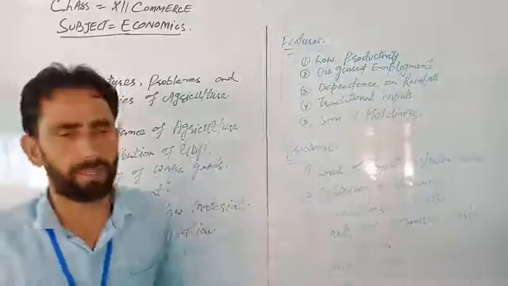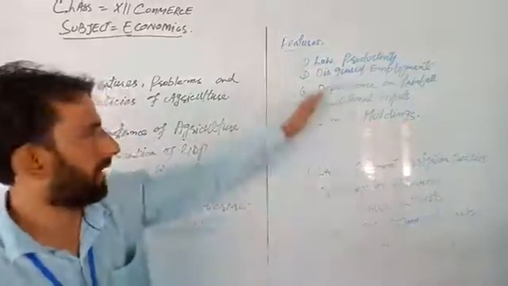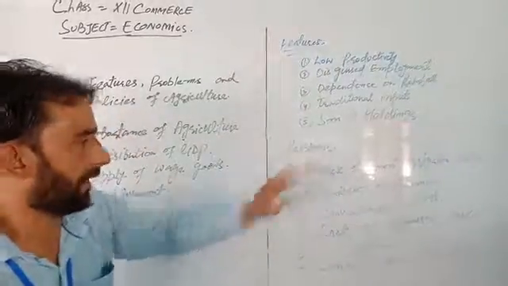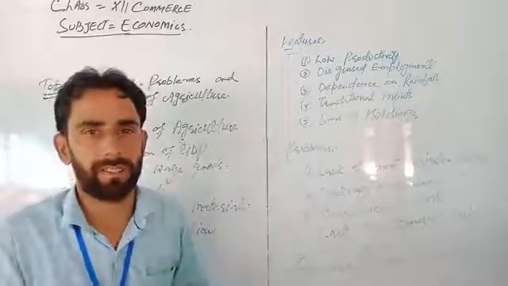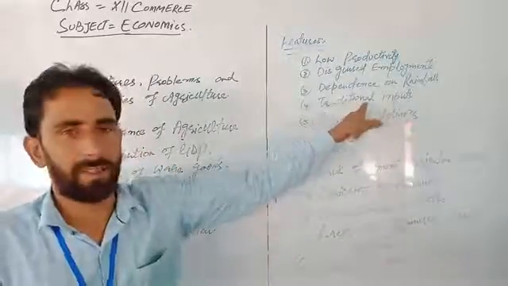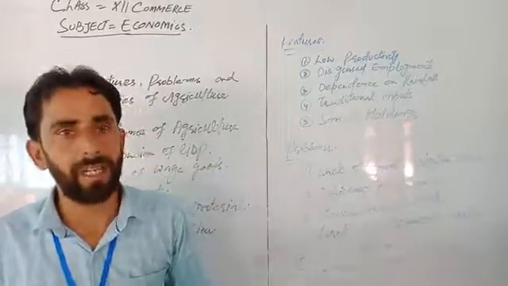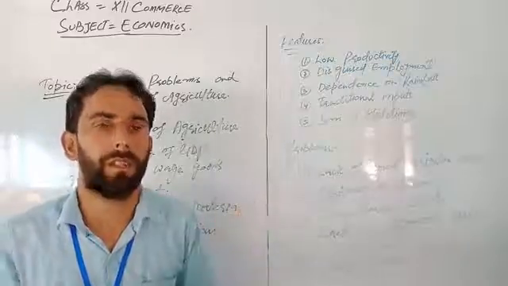And there are some problems also. They are a little bit opposite of these features, not the same, but to some extent the problems are there. Firstly, lack of permanent irrigation facilities. Above we discussed the dependence on rainfall. It mainly depends on rainfall because there are no permanent irrigation facilities.